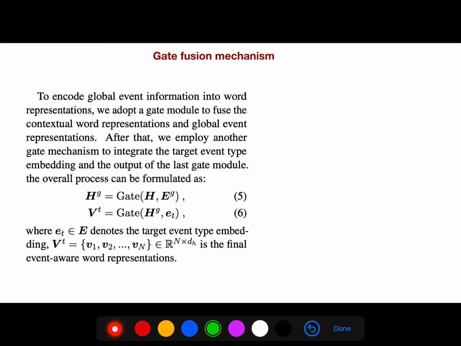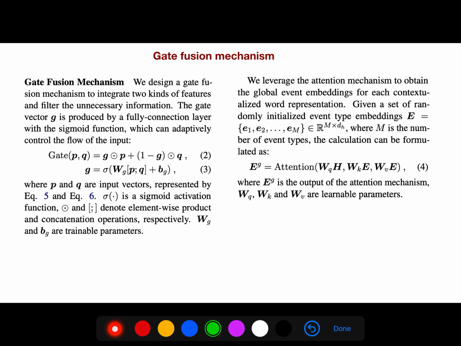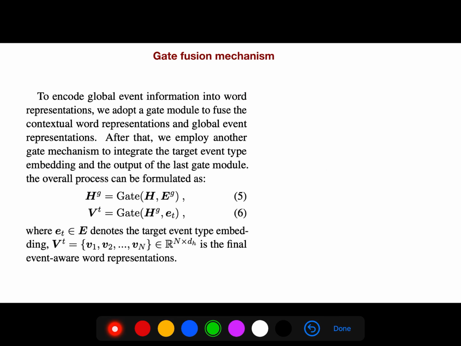So it's just a dot product. And here we have gate fusion mechanism, which we design to integrate two kinds of features and filter the unnecessary information. The gate vector, as you see G here, is produced by a fully connected layer with a sigmoid function, which can adaptively control the flow of the input. And P and Q are input vectors represented by this equation.